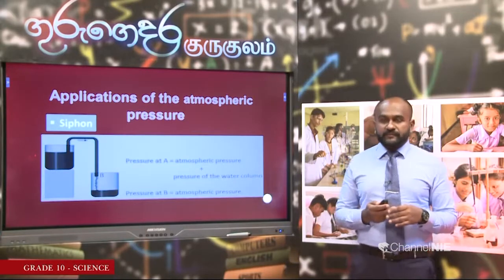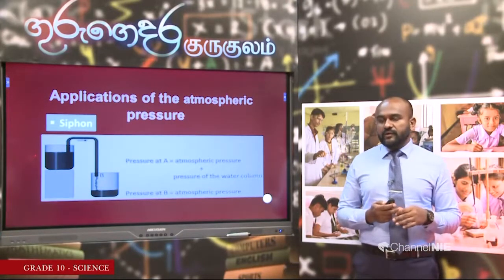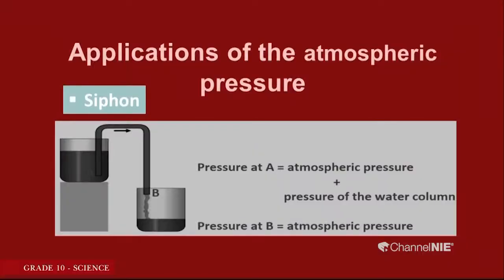It is about the siphon. Now, I think you must have done this also when you are doing different things at home. You can take water to a lower place from a higher place in this way. Now, look at the points that I have given as A and B. Pressure at A is equal to the atmospheric pressure plus the pressure of the water column. If you look at the point A, you can see that there is a water column above A. So, that water column applies pressure on it. Meanwhile, atmospheric pressure also acts on it.